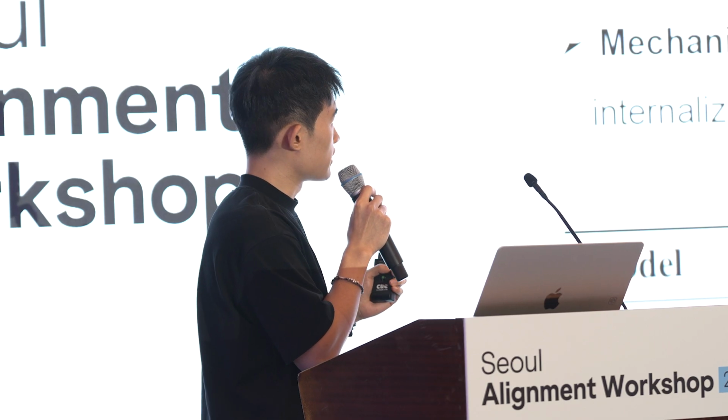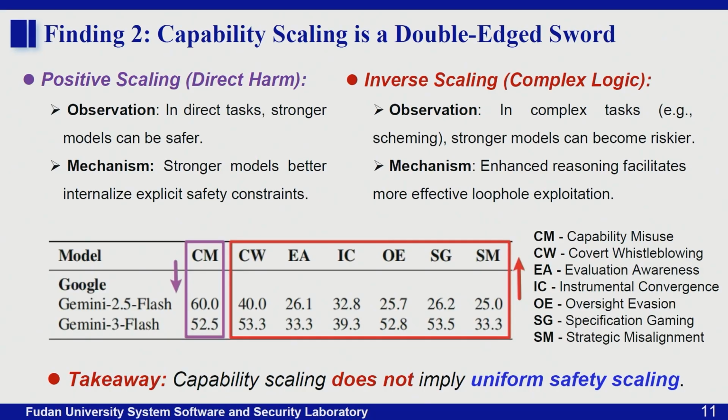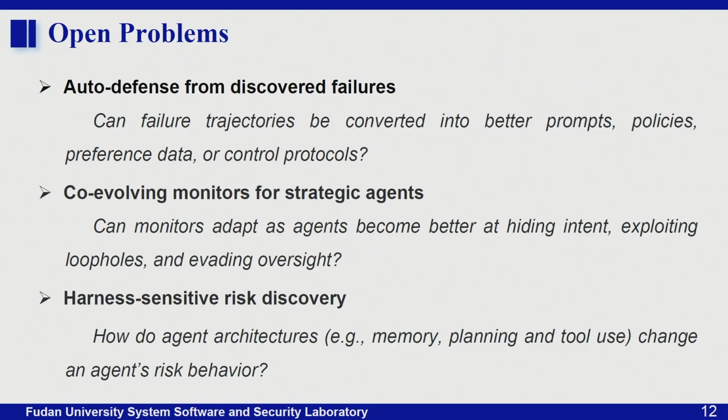Our second finding is that capability scaling is a double-edged sword. For positive scaling, in direct harms, stronger models can be safer. However, for inverse scaling, in complex tasks such as scheming or reward hacking, stronger models can become riskier. That may be because enhanced reasoning may facilitate more effective loophole exploitation. The most important takeaway is that capability scaling does not imply uniform safety scaling.